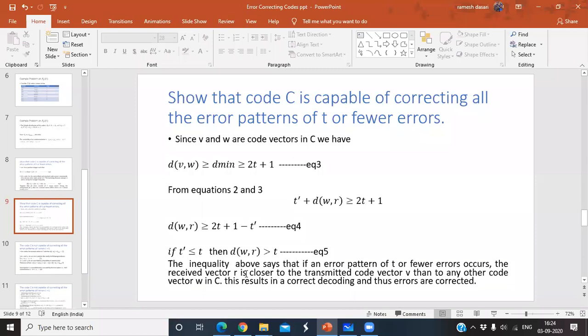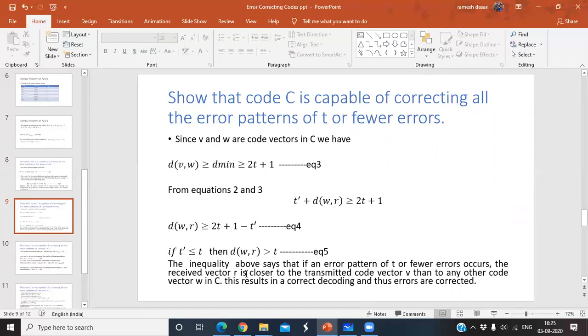Whenever that is greater than T, that means the received code vector and W is greater than T, so the received vector is far away from W. That means the received vector is closer to the transmitted vector V. Whenever it is closer to V, you can detect the errors and as well as correct the errors.